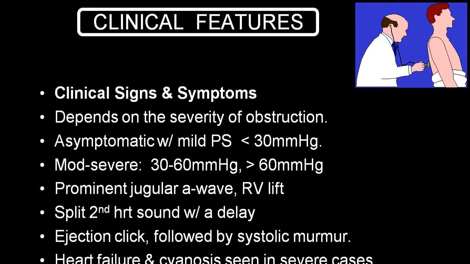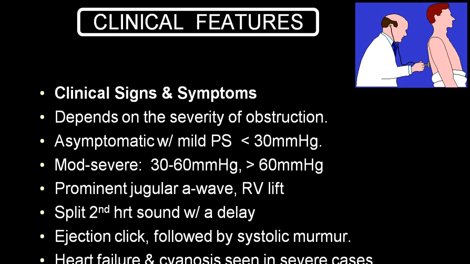So as far as clinical features are concerned, in a mild variety, usually persons are asymptomatic. In moderate to severe variety, the person will be symptomatic. In a mild pulmonary stenosis, the pulmonary pressure is less than 30. In moderate to severe, the pulmonary pressure increases up to 60 millimeter of mercury, where right ventricular pressure will be markedly elevated and you will have congestive cardiac failure. There will be a prominent A wave in JVP. Because of right ventricular hypertrophy, there will be a right ventricular parasternal heave.